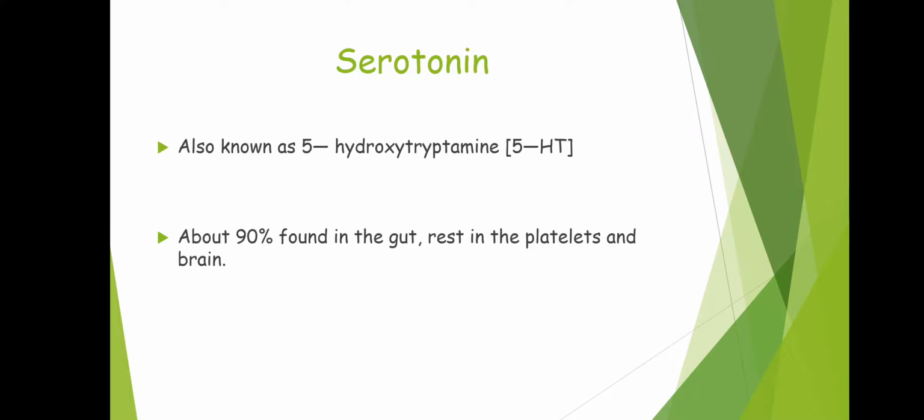It is also found in the scorpion sting, and it is widely distributed in invertebrates as well as in plants such as banana plant, pear plant, pineapple, tomato plant. In these plants also serotonin is present apart from the human body.